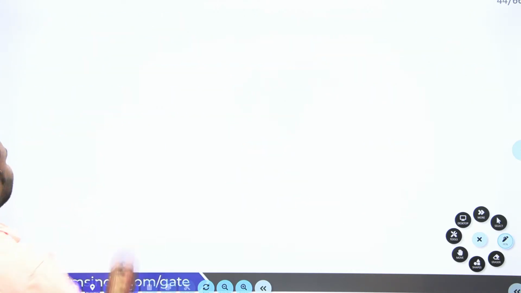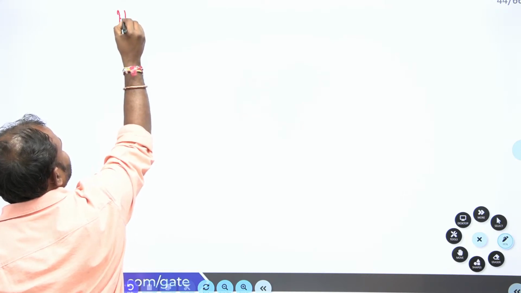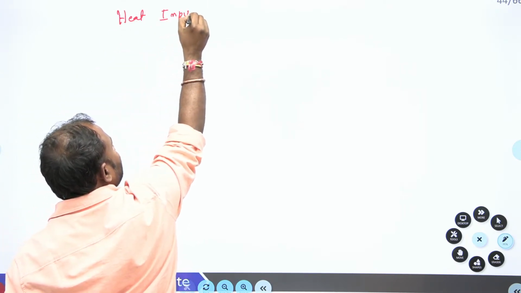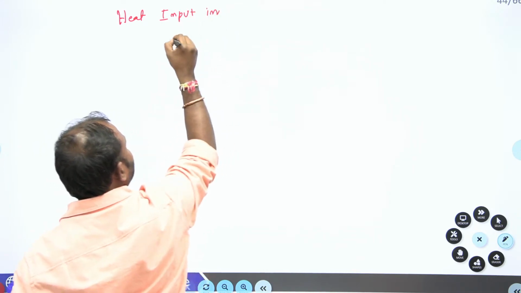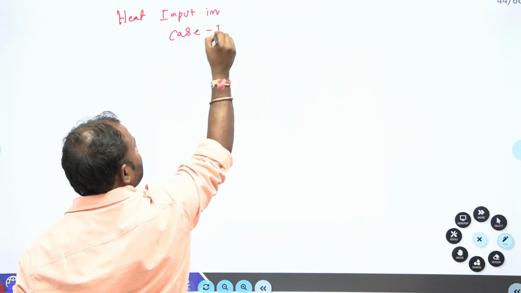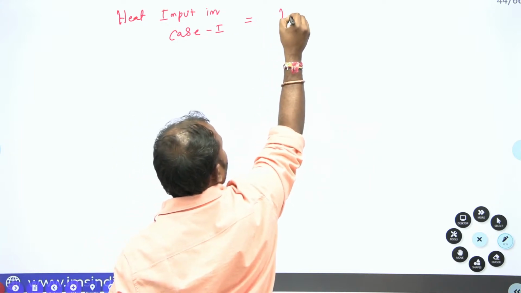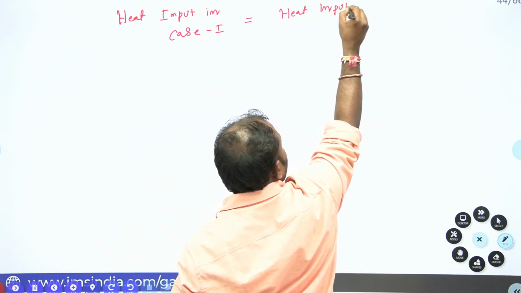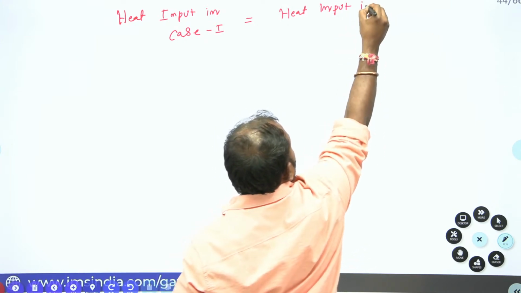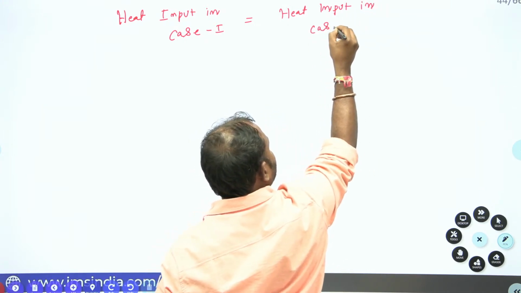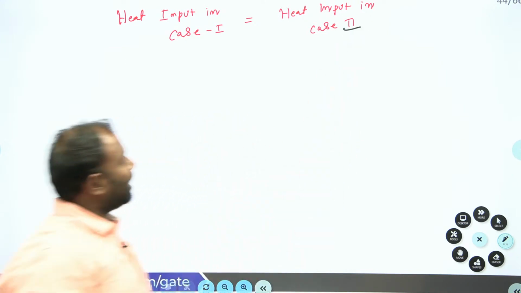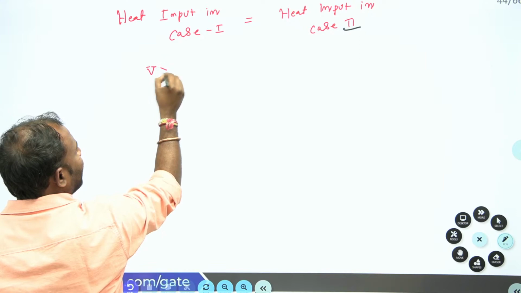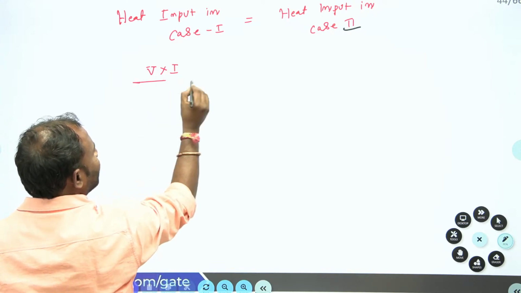I can write heat input in case 1 is equal to heat input in case 2. Heat input is V into I divided by welding speed.